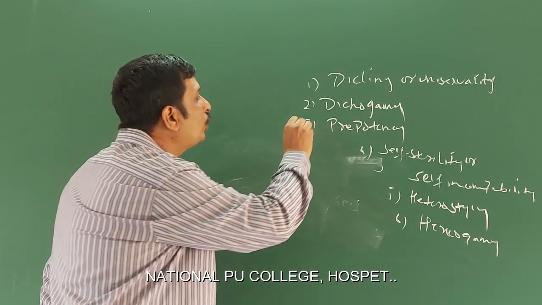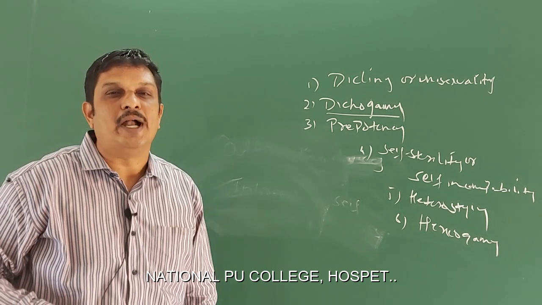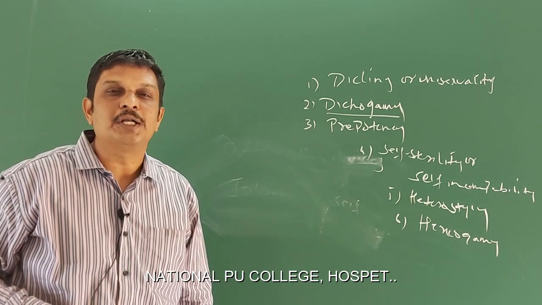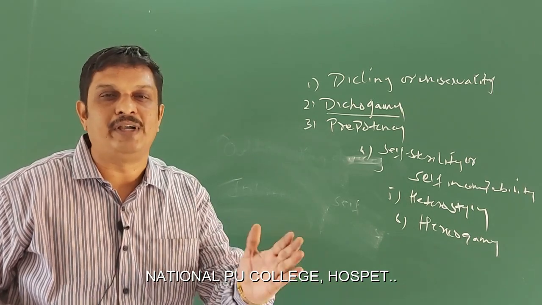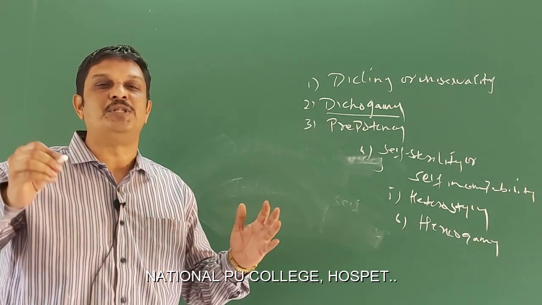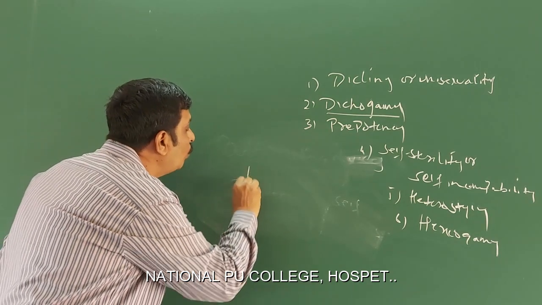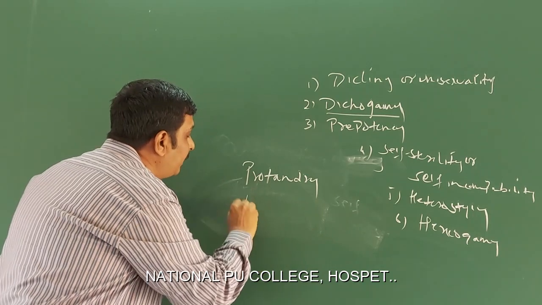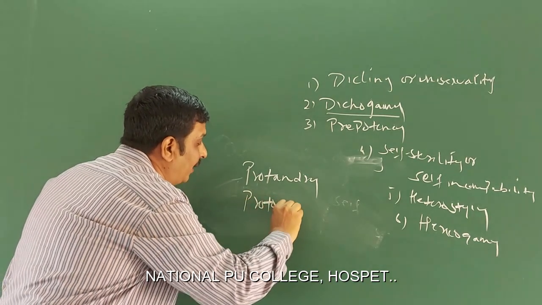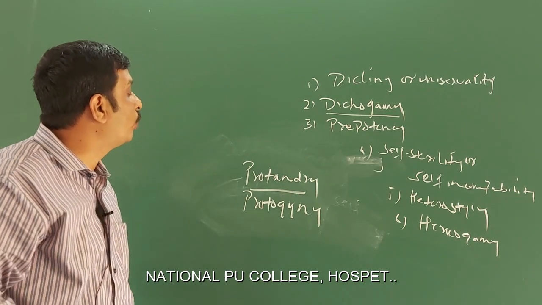Then what do you mean by dichogamy? Dichogamy is the condition where the anthers and stigma of a bisexual flower mature at different times. This in turn prevents self-pollination. Dichogamy is of two types, namely protandry and protogyny.